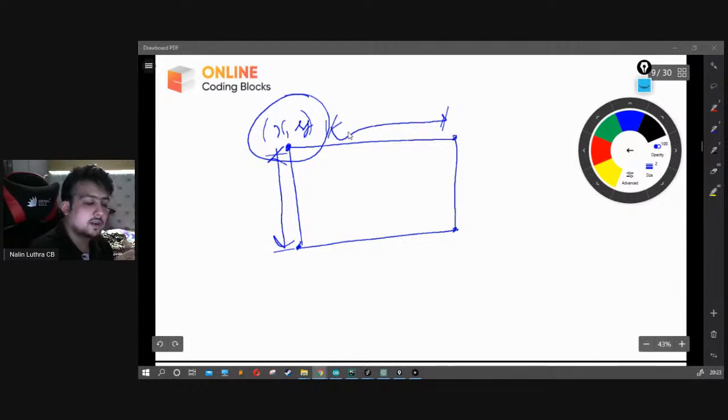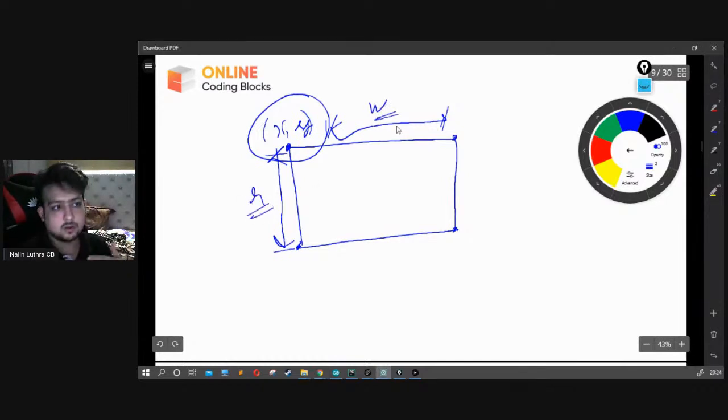So that's how you can do it. That's one way to do it, to actually just find the x, y of the coordinates, and you have the width and the height of the thing you want to build. So that's how you make a rectangle. So let's make a rectangle together again.